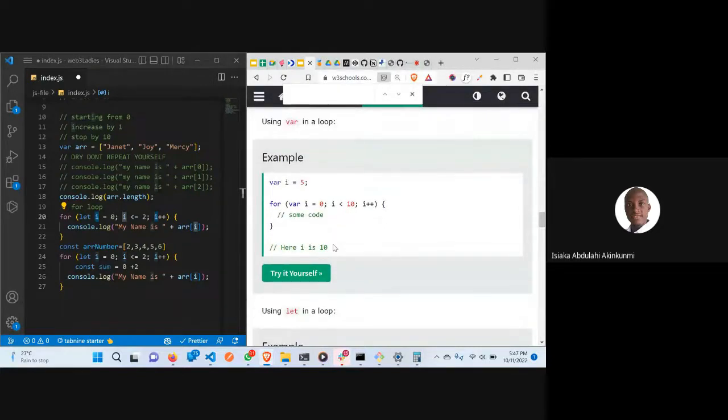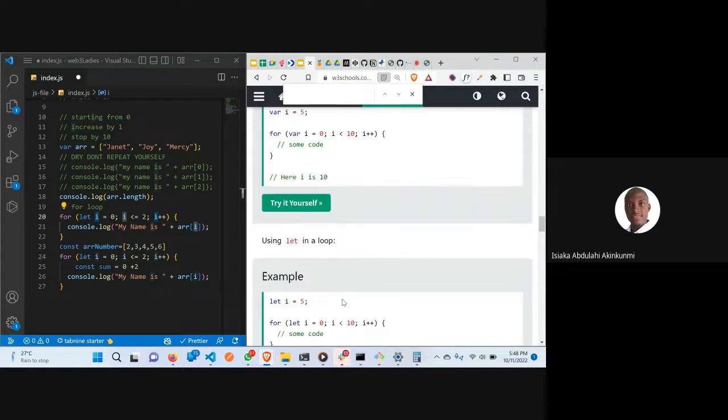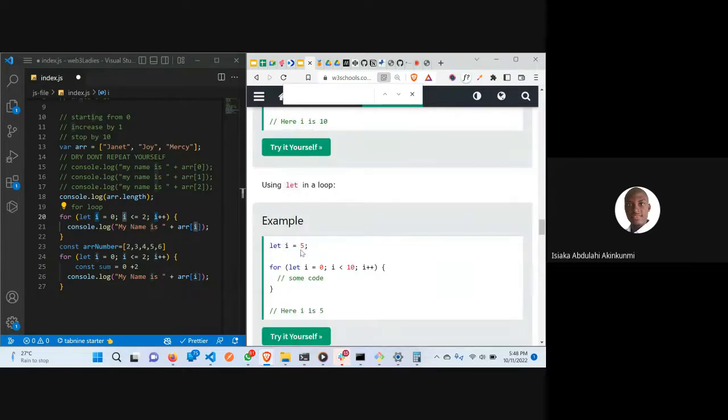I think this explains what we mean by the difference between var and let. Just like we have been told, let has block scoping. So if I put i equal to 5 here, this is 5 here. As this thing is working, it's changing the value of i. So at the end, if you console log, i will be equal to 10 here. But if you are using let, this doesn't change.